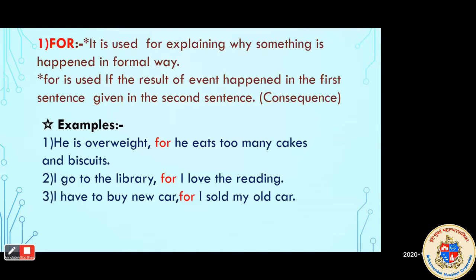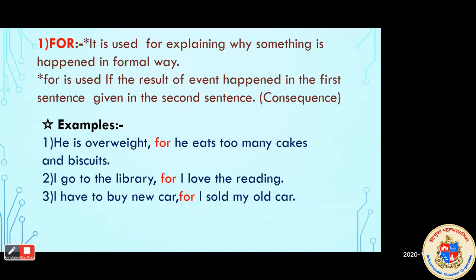Okay, the student is going to say that in a simple way. He goes to the library for what? So he loves reading. So here the two parts of the sentence, I go to the library and I love reading, are joined with the help of the conjunction for.